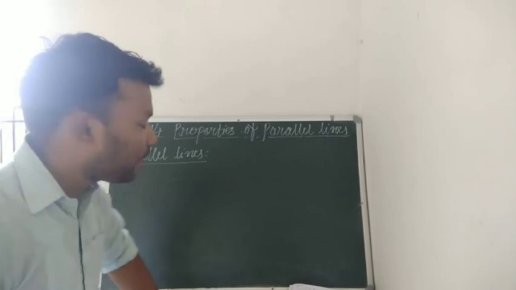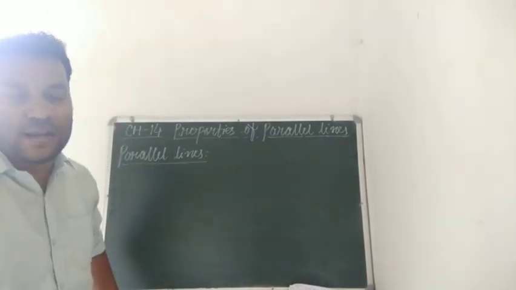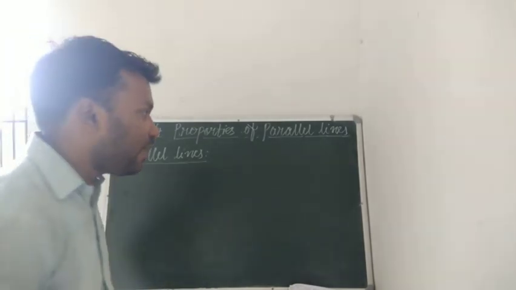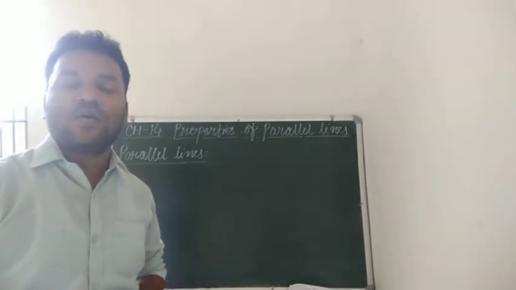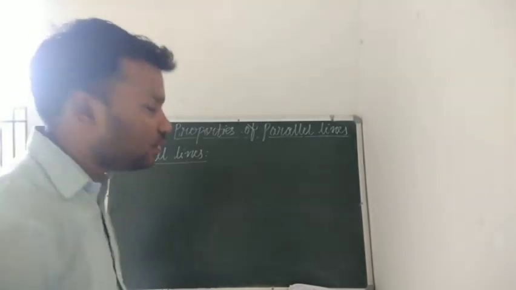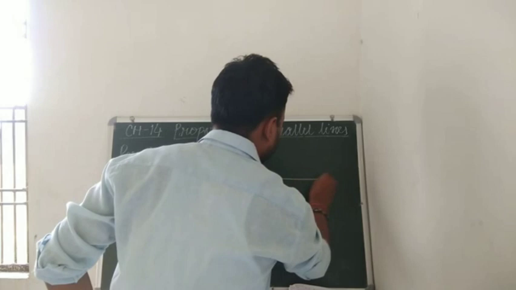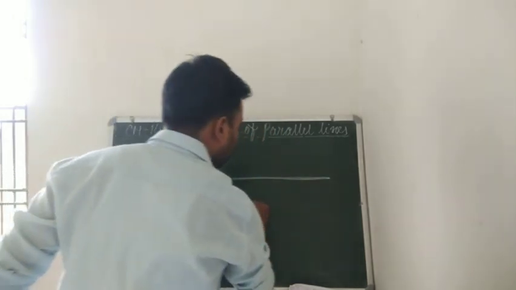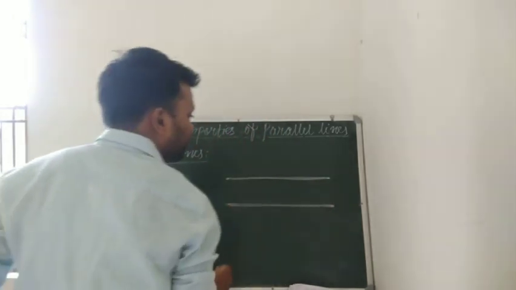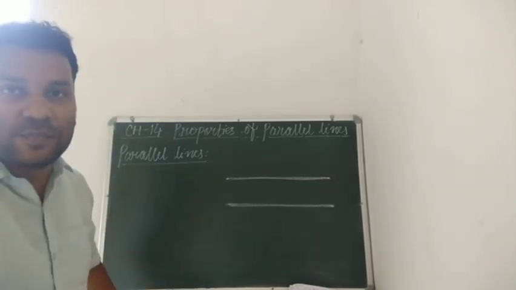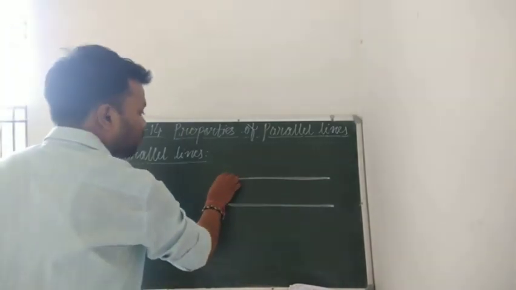Properties of parallel lines. So let's start. First of all, we will talk about parallel lines. What are parallel lines? Students, parallel lines are those lines which lie in the same plane, like this. In this example, there are two lines and both lie in the same plane, that is on this board.